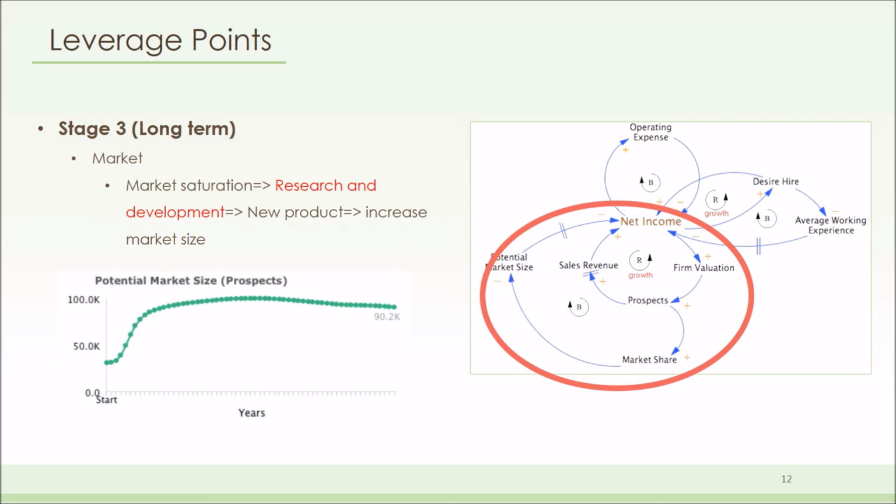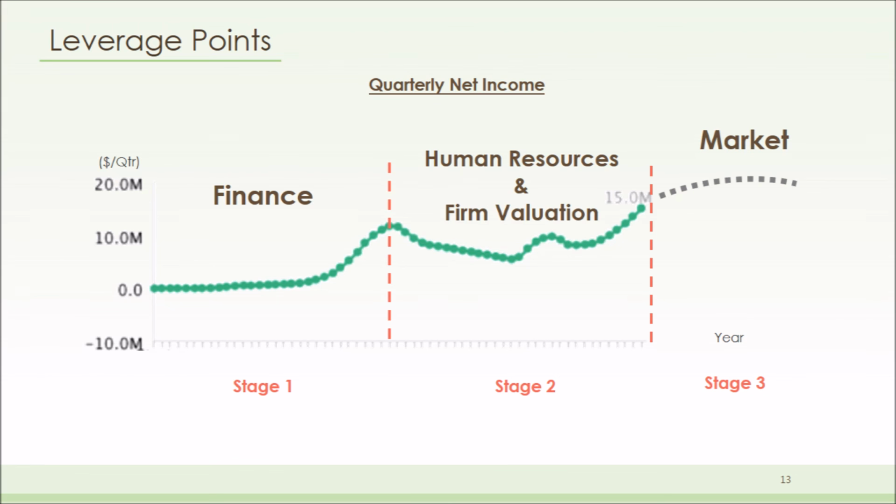The last stage is the long-term stage, which was not seen in the graph. And if all goes well, we would have a major market share. But this is expected to have a ceiling effect as there's a fixed market size. So in order for us to break this ceiling, research and development would be important at this stage. So try to come up with something new. Hopefully that will increase the market size. As a result, it will help us to generate more income.